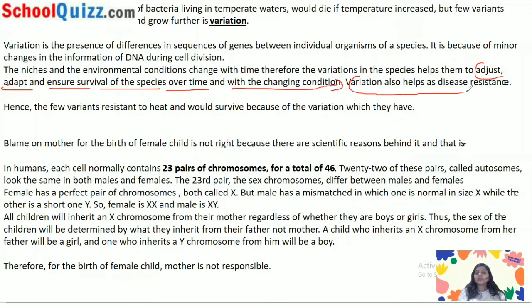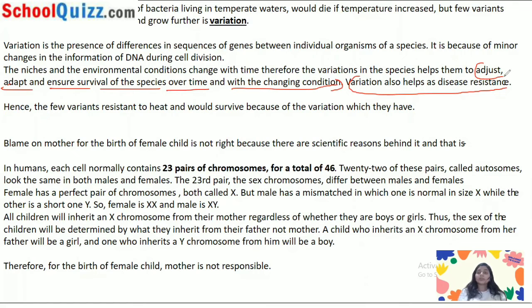Variation also helps as disease resistance. You have to tell them basically the importance of the variation. Why? Because the reason behind the few variants that are resistant to heat would survive and grow because of the variation. So next step would be that you have to tell them what are the importance of variation.